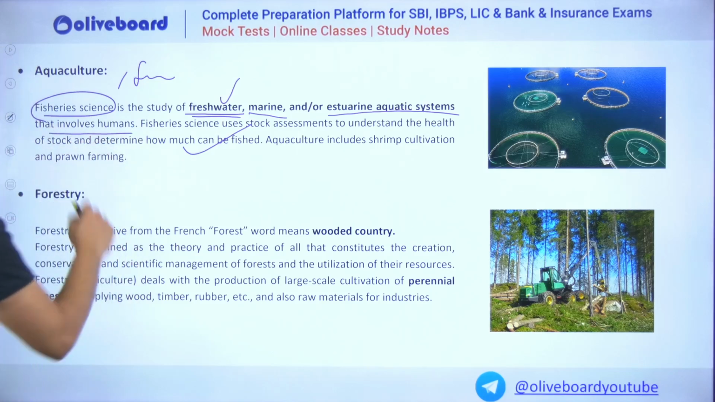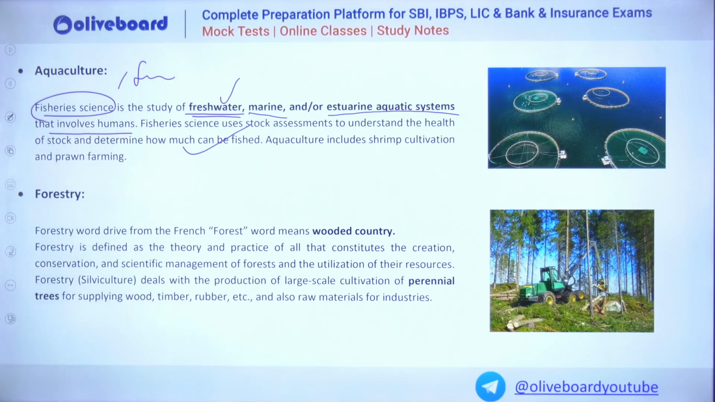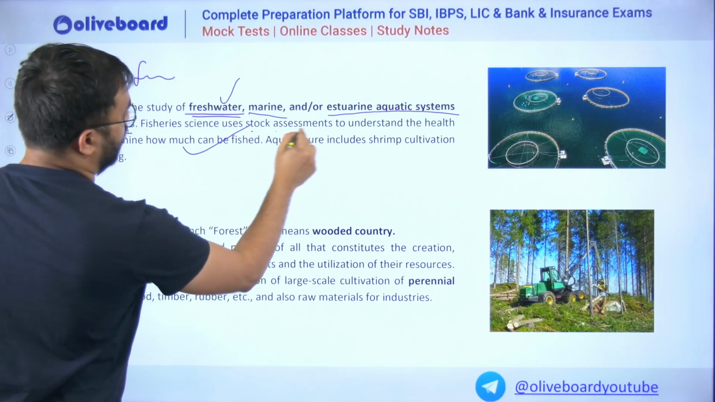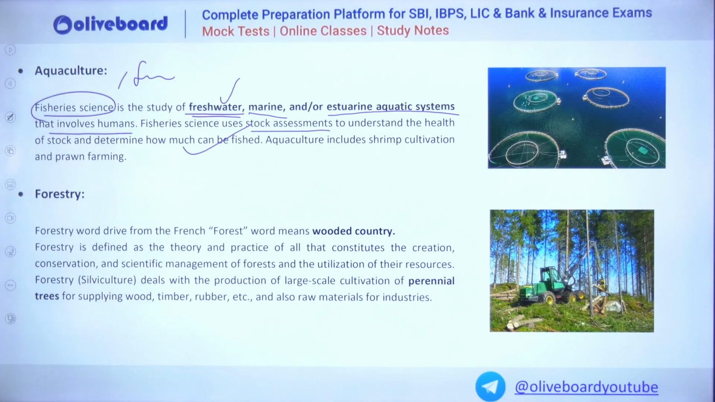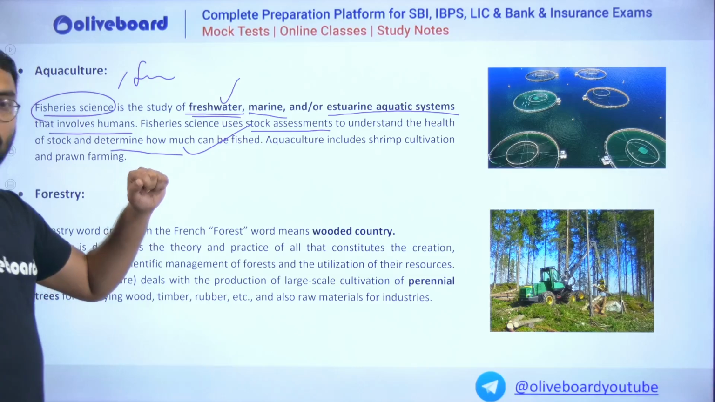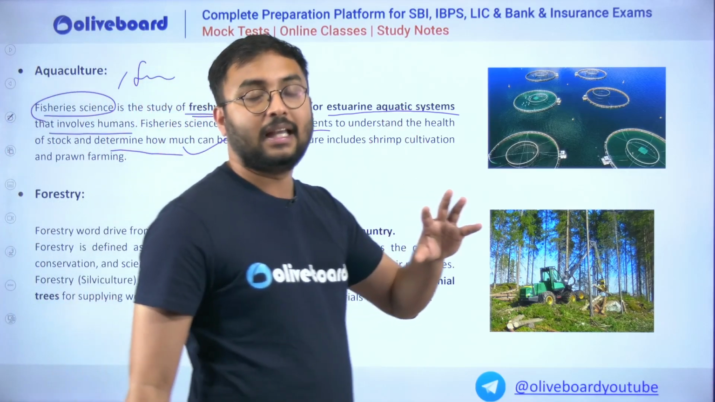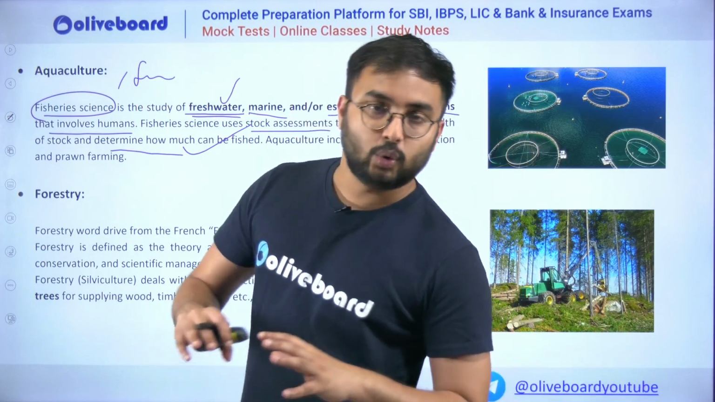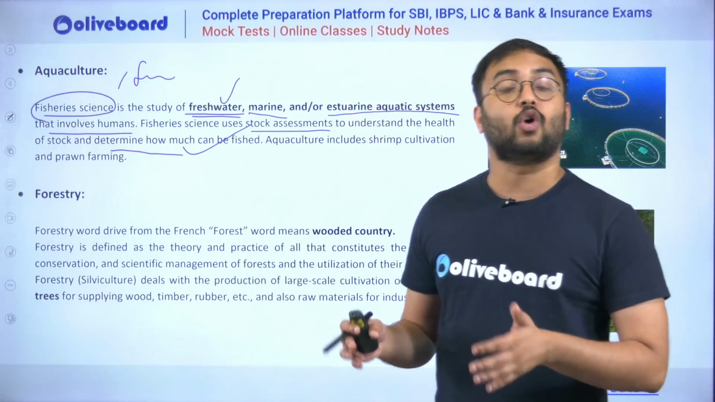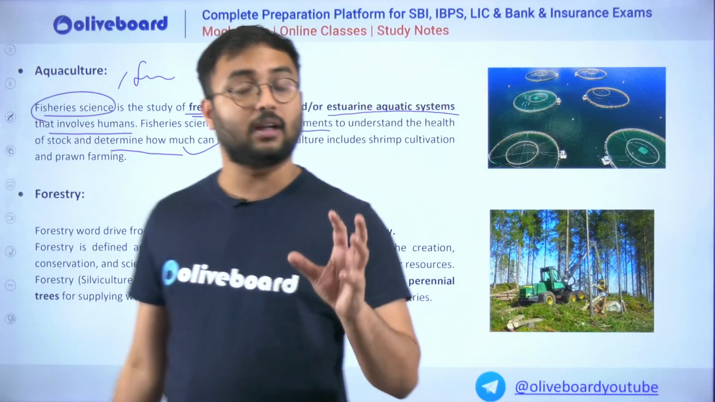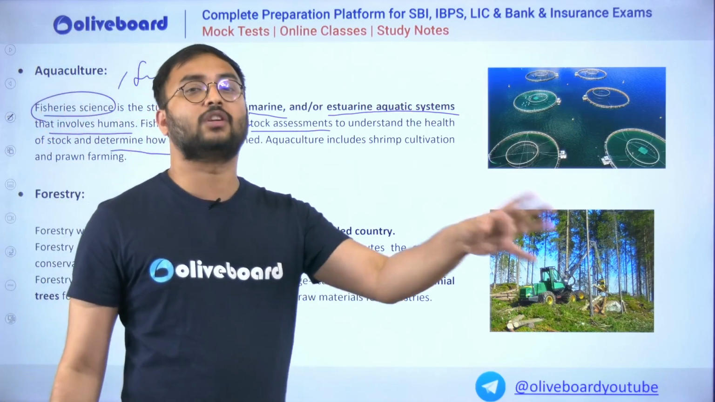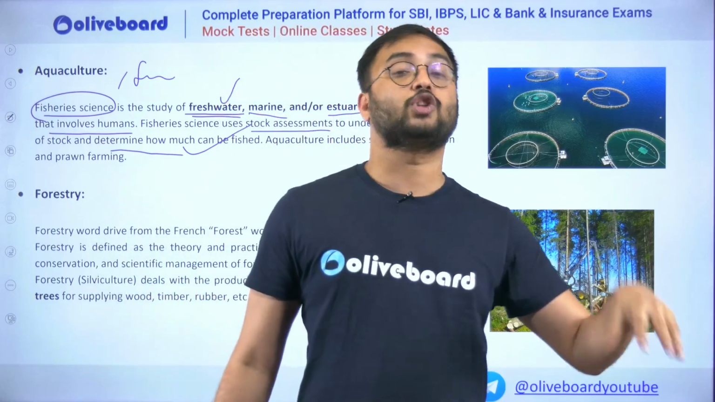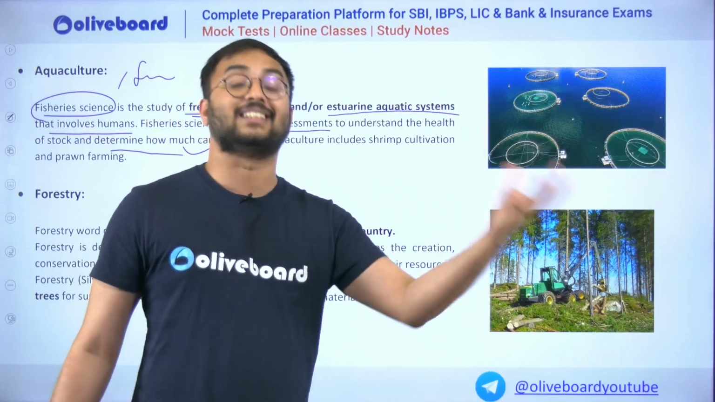So fisheries science is the study of all three water systems and the marine ecology involved in these systems. Fisheries science uses stock assessment to understand the health of the stock and determine how much can be fished. So overall aquaculture or fisheries is all about growing fishes, but in a scientific way. For example, how you are going to rear the fishes, how much stock or seedlings you will require. Seedlings are nothing but basic. How many eggs do you require to produce 1,000 fishes? From those 1,000 fishes, how many new generation fishes or new eggs will be produced?